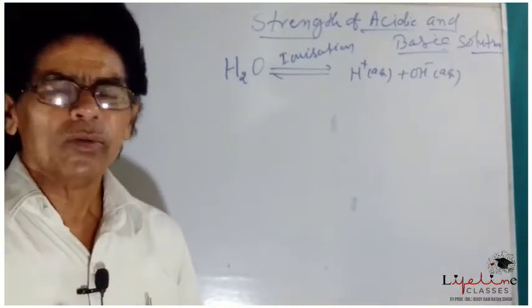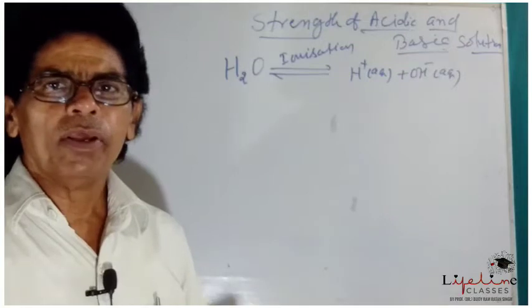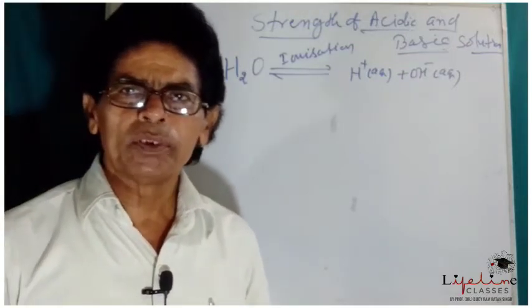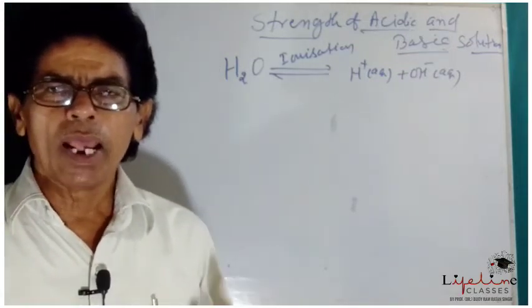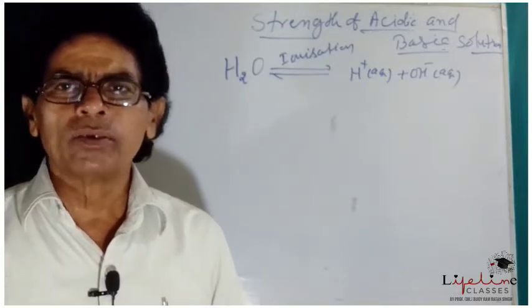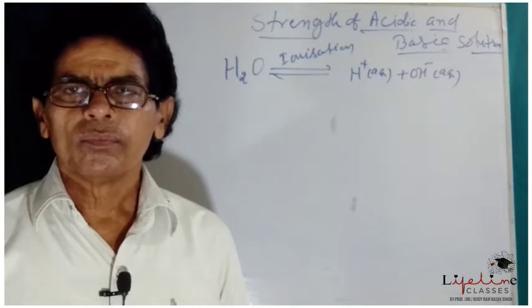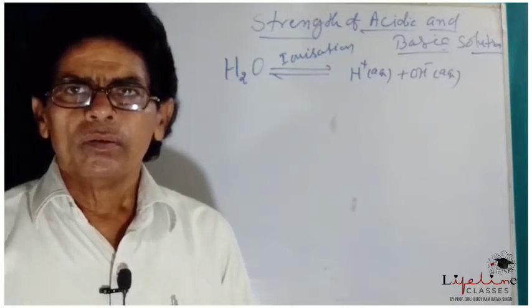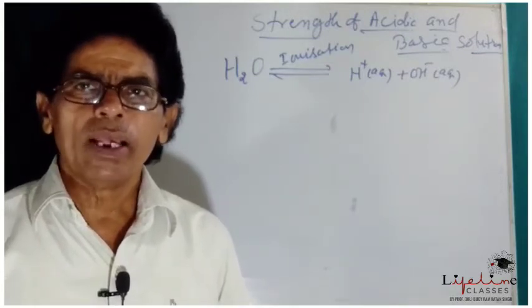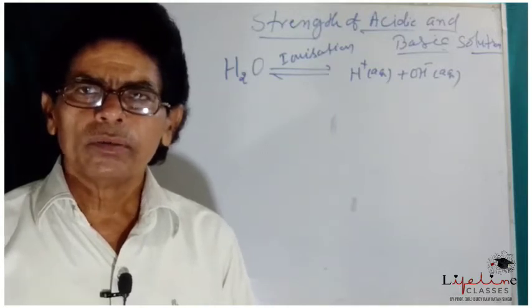Since hydrogen ions are very reactive chemical species, hydrogen ion doesn't exist independently. How and why? It is because